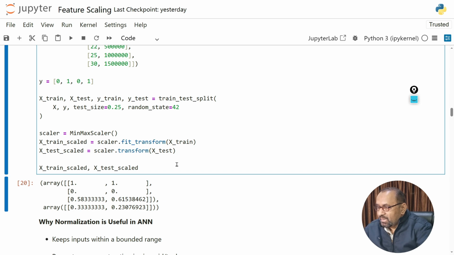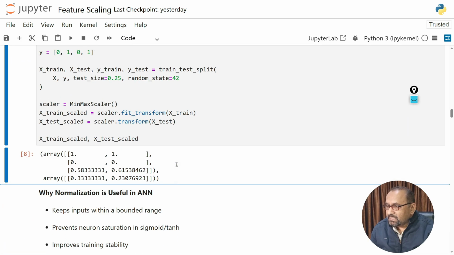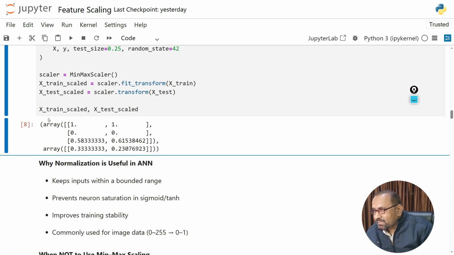When I execute this cell, you can see the X_train_scaled values are 1, 0, 0.583 and 0.3. First these are the values for X_train, and this is X_test. The first column represents age and the second the income. And these are the test scaled values, which are 0.333 and 0.230. In this way we can easily compare these values.